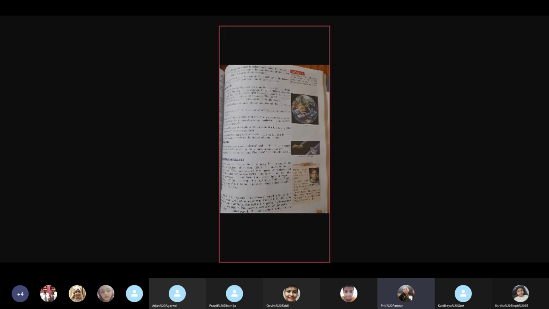The Moon is the Earth's only natural satellite, lying at a distance of about 384,000 kilometers away from the Earth. Its diameter is only one quarter of that of the Earth. That means, see the vastness of the Earth. The Moon's diameter is just one quarter of the Earth's.